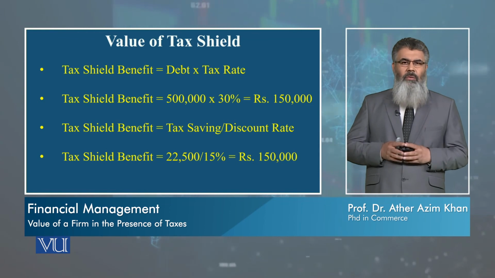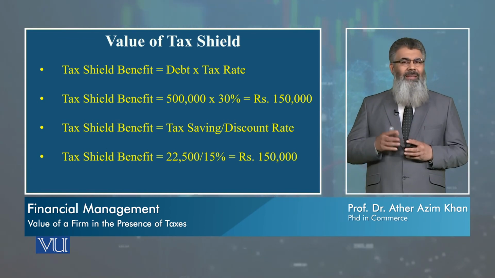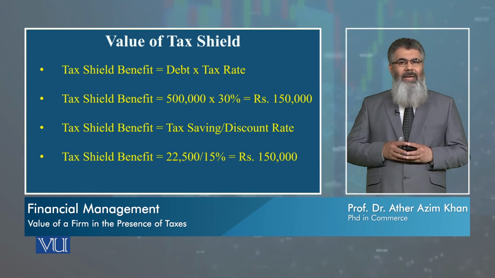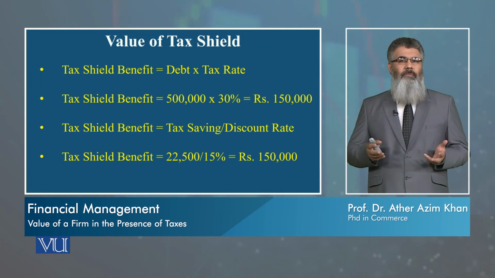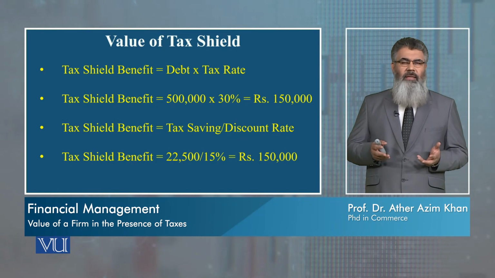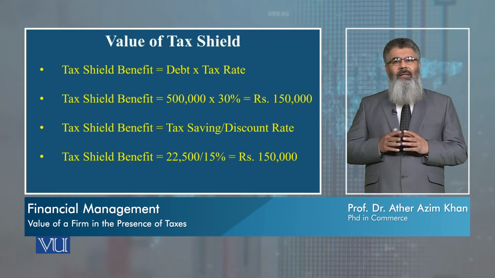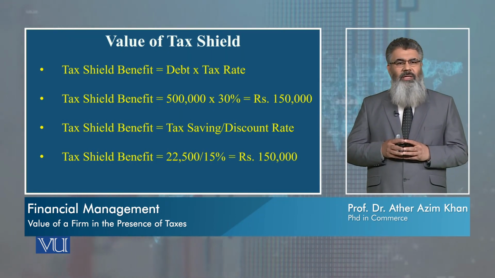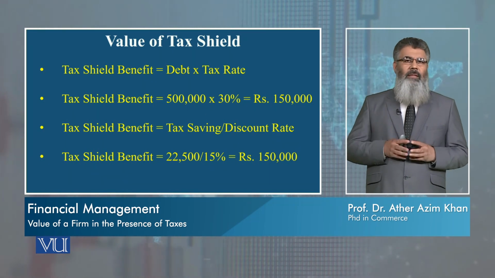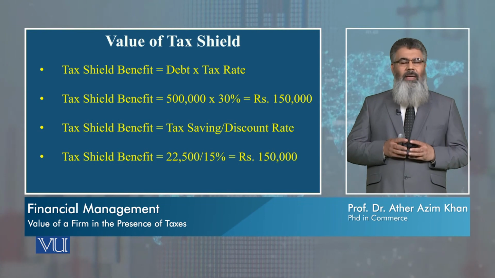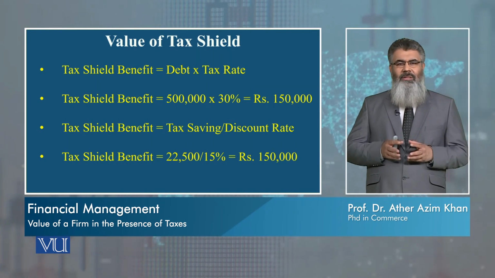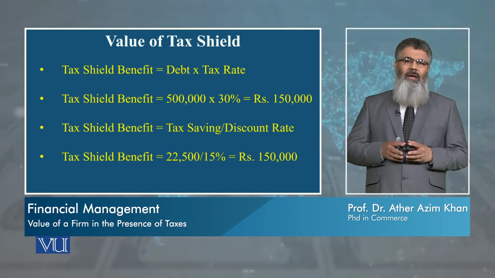And the value of a levered firm is calculated by adding the value of unlevered firm and the tax benefit or the tax shield. Finally, the calculation of tax shield is either by multiplying the amount of debt with the tax rate or by dividing the tax savings with the discount rate.